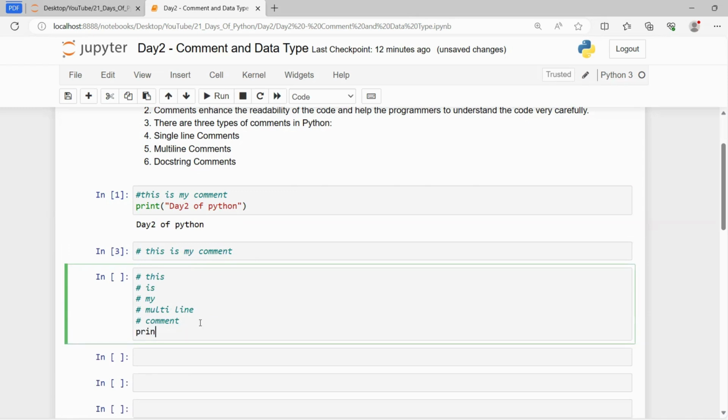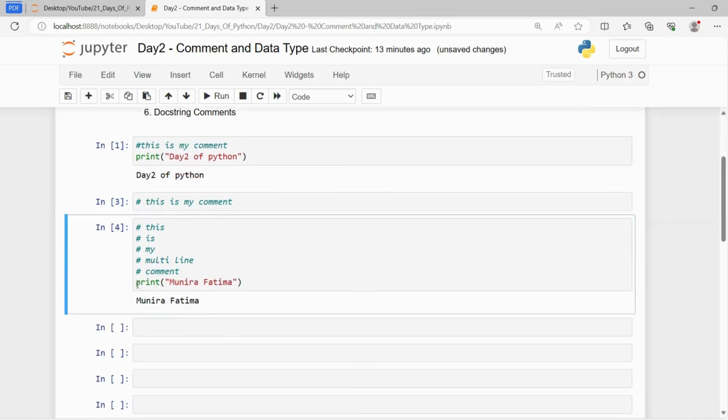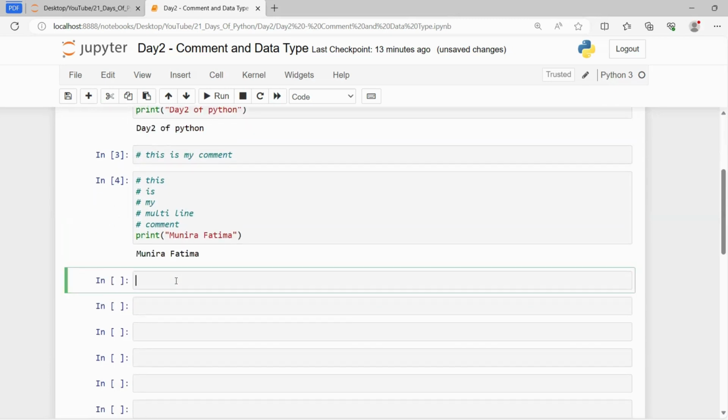If I write here my name, Munira Fatima, only this part gets printed, and the rest has been understood by the interpreter as a multi-line comment. Now the third thing is the docstring.